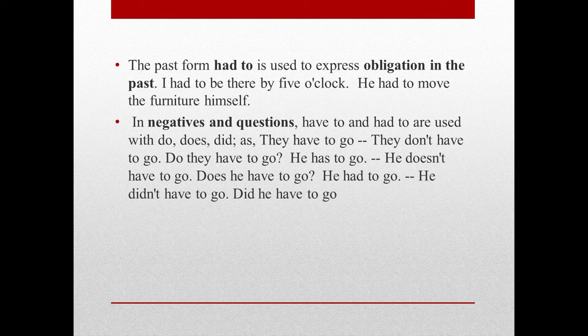The past form had to is used to express obligation in the past. I had to be there by 5 o'clock. He had to move the furniture, as we used it first in the present tense. Now we can see it in the past tense, had to. Next, we can make negatives and questions. Have to and had to are used with do, does and did. They have to go, they don't have to go. Making negative, do they have to go, he has to go, he doesn't have to go. Does he have to go, he had to go, he didn't have to go, did he have to go. We are using it in various ways.